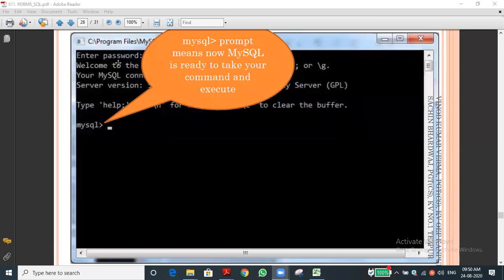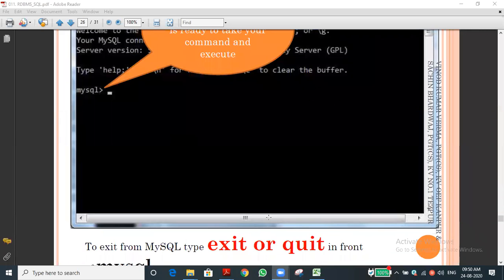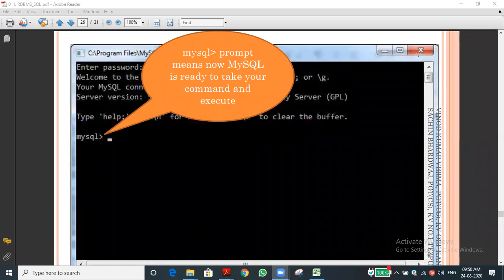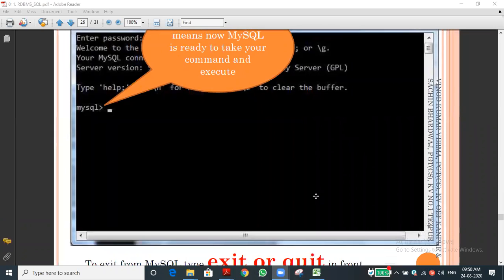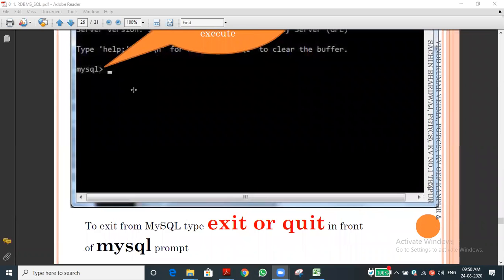For example, once you enter the password, you can see it will start to come to the client. So here you have to type your query. That is our concept. Have you understood that? If you want to exit or quit, if you want to come out, you should not directly click the close button. No, it is not fine. Instead of that, you have to type exit, EXIT, or quit, QUIT. Anything you type, and you can come out automatically. The window will get closed. Have you understood this?